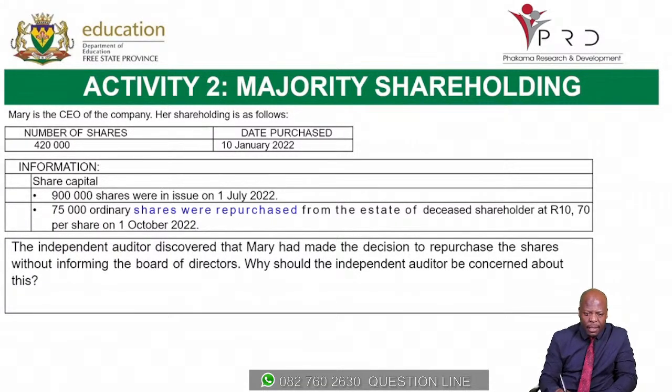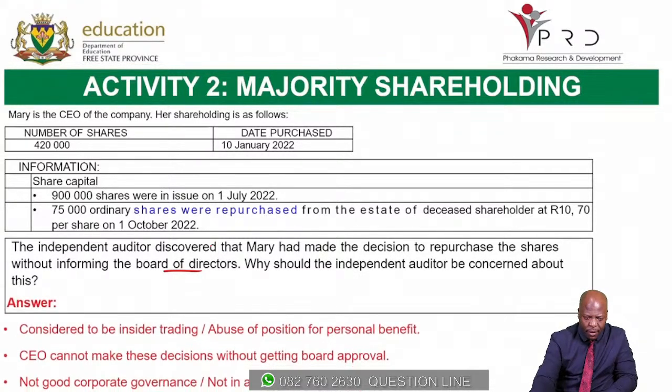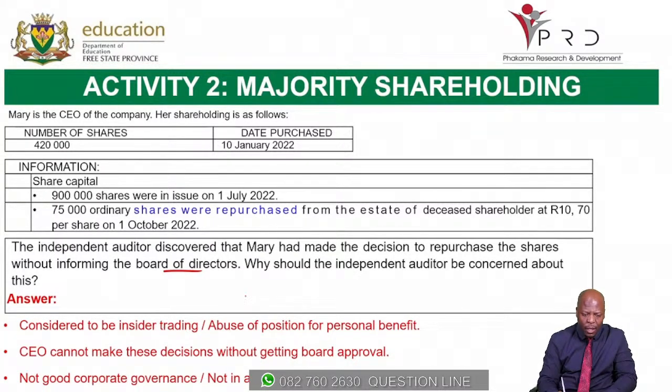And then it says, the independent auditor discovered that Mary had made the decision to repurchase the shares without informing the board of directors. Why should the independent auditor be concerned about this? Here is the first answer. It will be considered to be insider trading, that is the abuse of position for personal benefit.